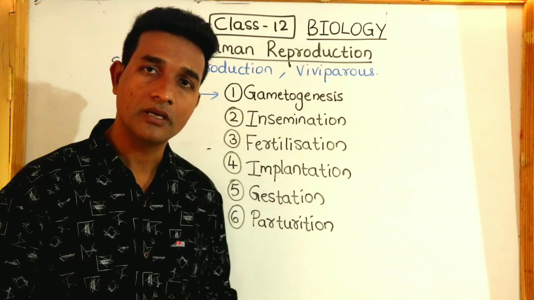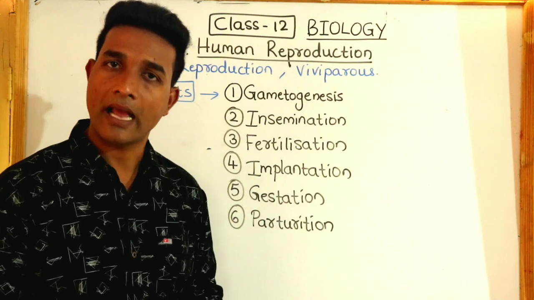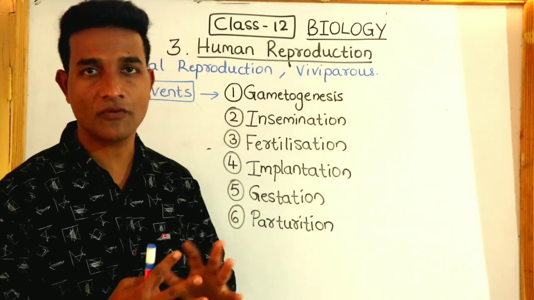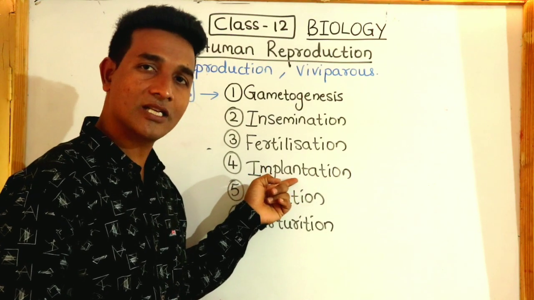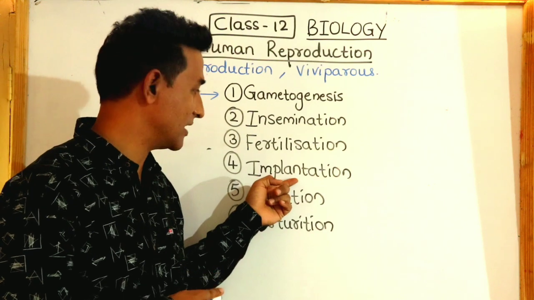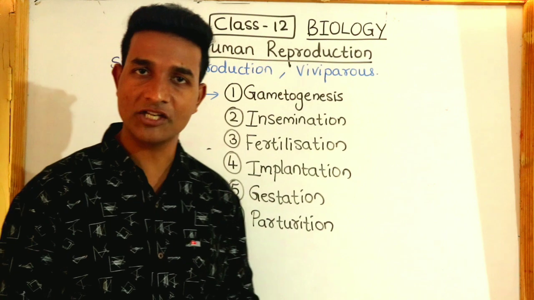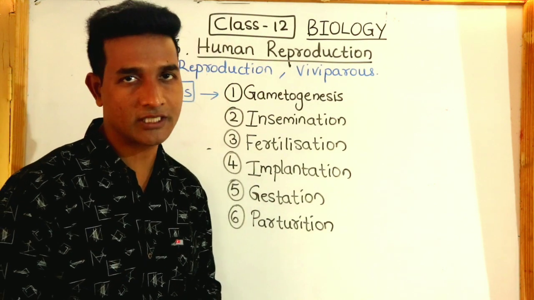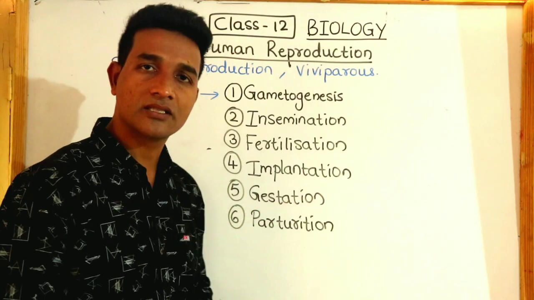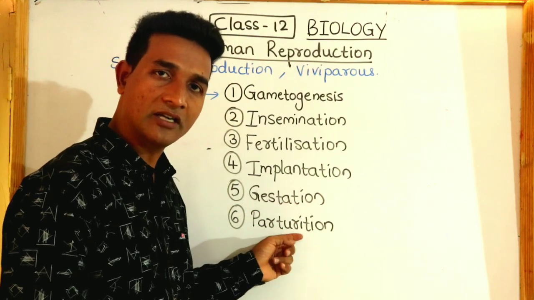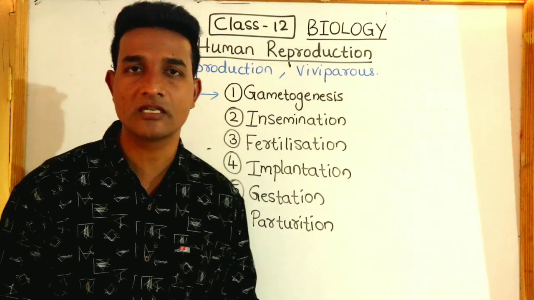After fertilization, the zygote undergoes repeated division and forms the embryo. In the process of formation of the embryo, the attachment of the blastocyst to the wall of the uterus takes place, and it is called implantation. After implantation, the development of the embryo starts, and it's called gestation. Then there is the birth of the child, the delivery of the baby. It is called parturition. So these are the basic steps of human reproduction.